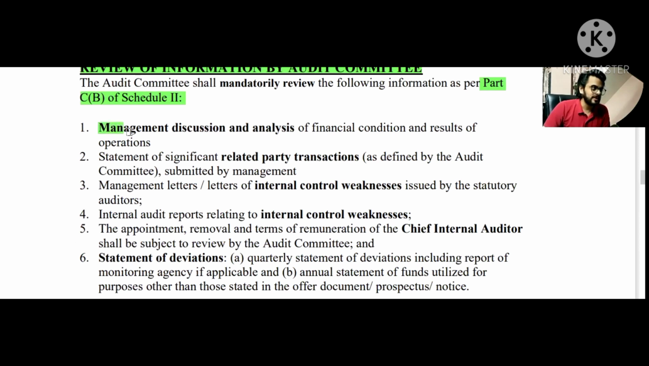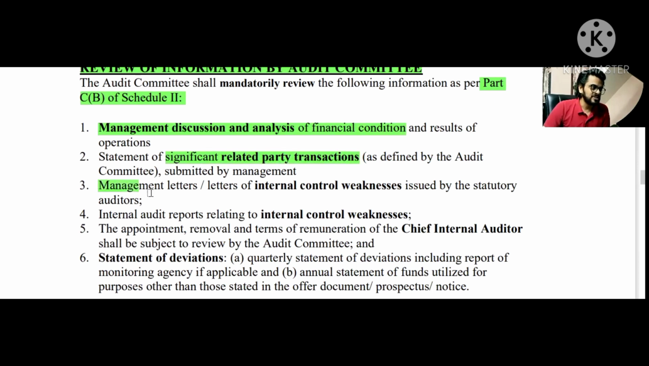First point being management discussion and analysis of financial condition. You will have to cram these 6 points if asked in a question. If asked in the exam, then you will have to copy paste these 6 points as it is. All right. The first point is about the management discussion and analysis report of the financial condition and results of operation. The second point being the statement of significant related party transactions. They will have to review this as well.